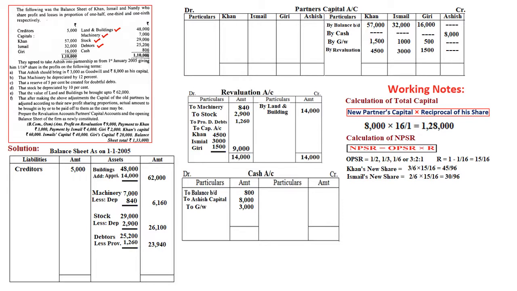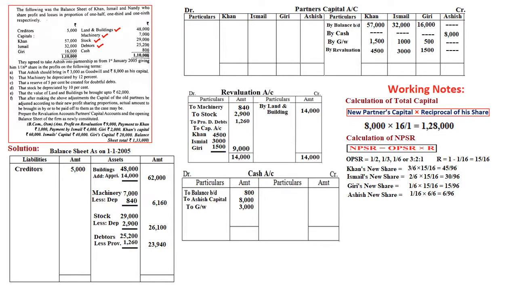How do we need to do it? 1 by 16 will be multiplied with 6 by 6. Why are we multiplying 6 by 6? 16 into 6 will be 96. Therefore, the denominator will be uniform, 96. Therefore, we can form a ratio that is 45 is to 30 is to 15 is to 6. Or we can further simplify it, 15 is to 10 is to 5 is to 2. If you are unable to simplify, keep the same ratio.